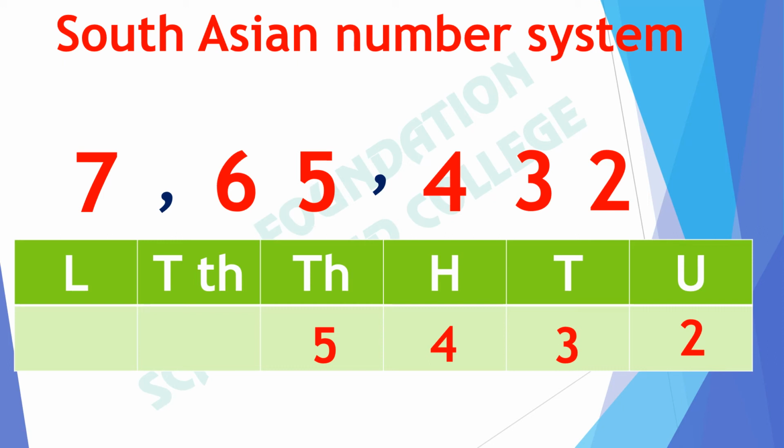The place value of 6 will be 10,000. The place value of 7 is lakh. There are 7 lakhs in this number. The first comma will be placed after 3 digits if we start counting from the right side. Then the second comma will be placed after 2 digits as it is completing the thousands period.